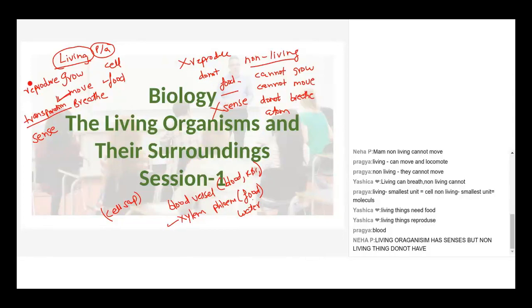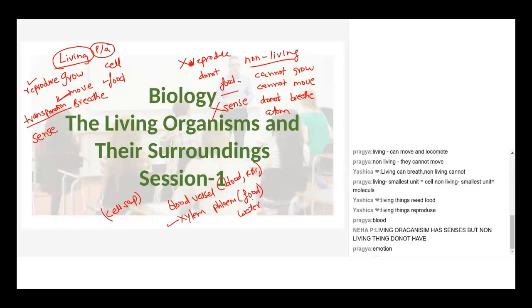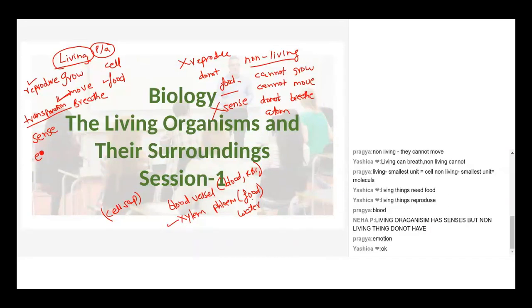Yes, Yashika, we have mentioned that living things reproduce, non-living things do not reproduce. Emotion, very good. So there is a sense of emotion. Ma'am, thoughts. Thoughts, that again is animals. Emotion is also restricted to animals. When I say living, it will be both plants and animals. Then how could you write it as emotion? No, emotion will not come. That's what I'm saying. Even sense, to an extent, will not come. Sensory will not come. But I still have written sense because there is mimosa pudica.